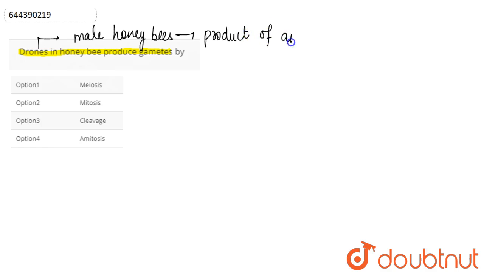In this question, we are asked that the drones in honeybee produce male gametes by. So simply we talk about what the drones are. Drones are basically the male honeybees, which are the product of an unfertilized egg. Drones do not have stingers and they do not participate in nectar and pollen gathering. So a primary role of the drone is to mate with a fertile queen.